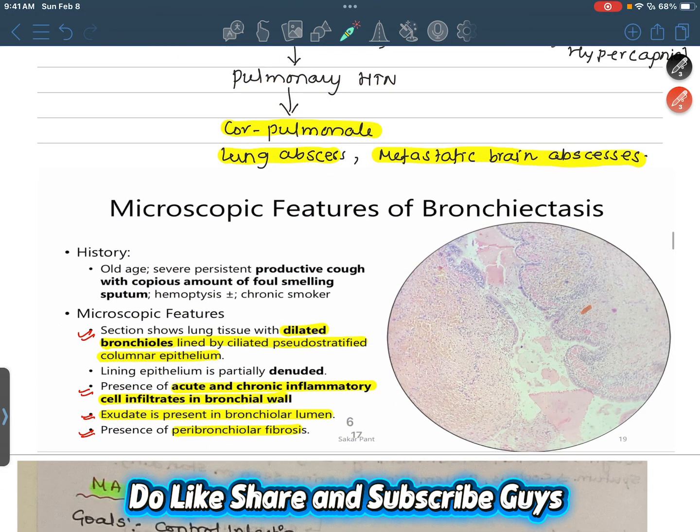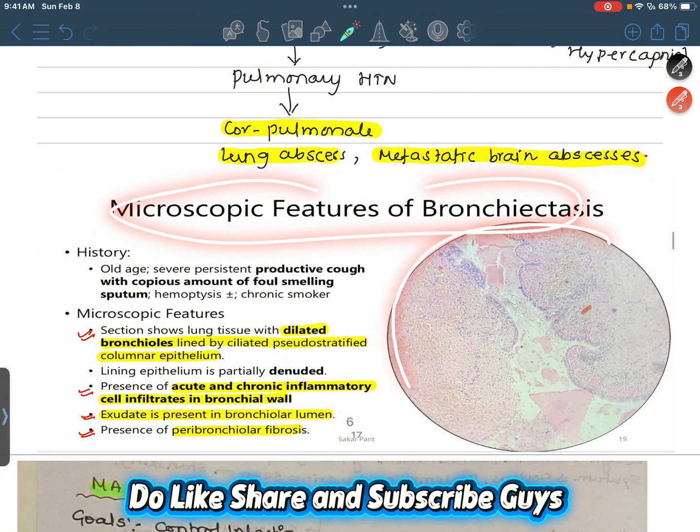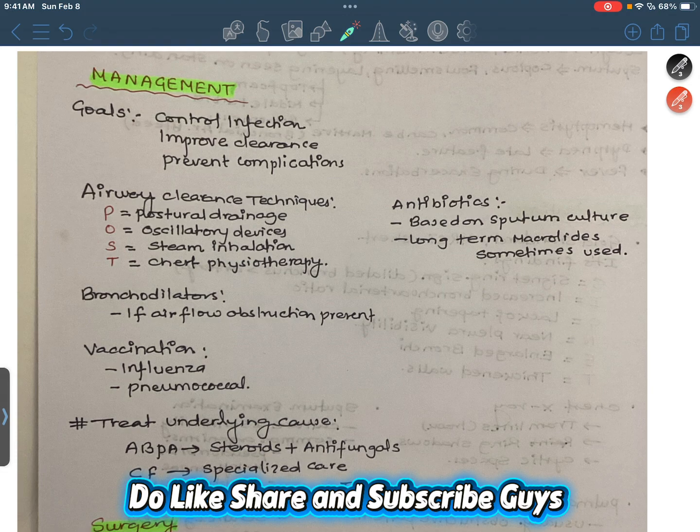We already talked about the microscopic features of bronchiectasis. This is the microscopic view of bronchiectasis. Now talking about the management, the goals are to control infection, improve clearance, and prevent complications.